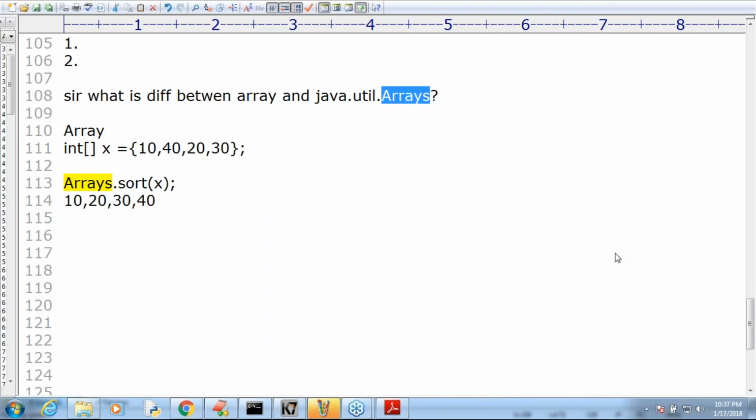Okay, yeah. Next: the index starts with 0, so is it based on OS level or JVM level? Yes, an array index always starts with 0. What answer can you tell? It is not based on OS level, it is based on JVM level only.